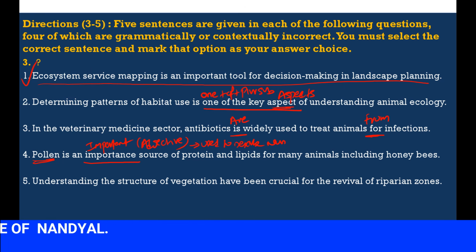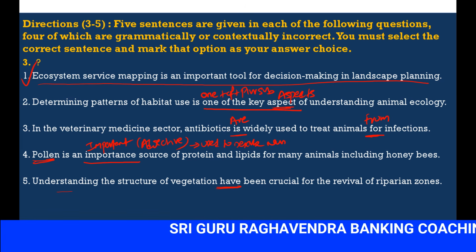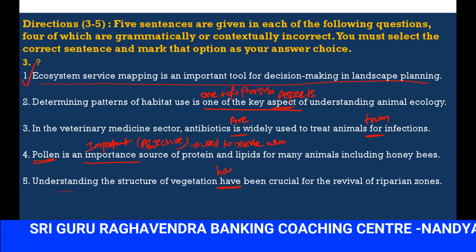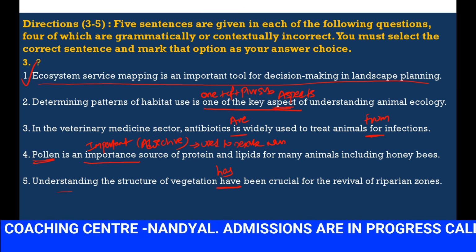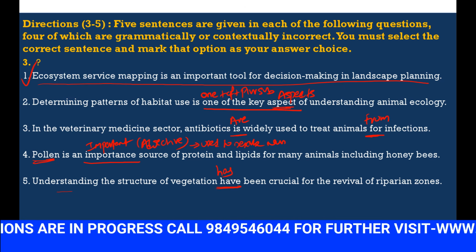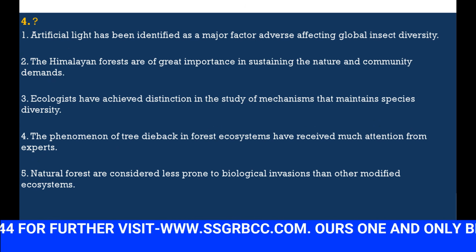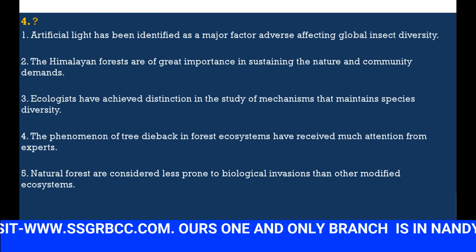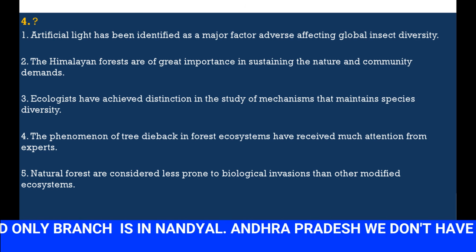Understanding the structure of vegetation have been. So this is the error. Understanding the structure of vegetation is singular. Understanding is singular, so we should use has been, crucial for the revival of the riparian zones. So have is not correct. Has is correct because understanding is singular.